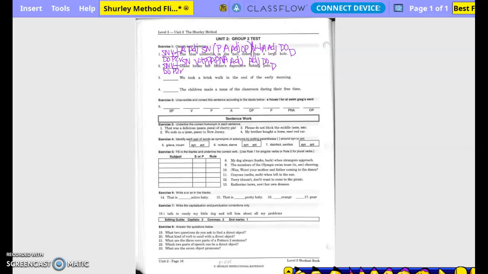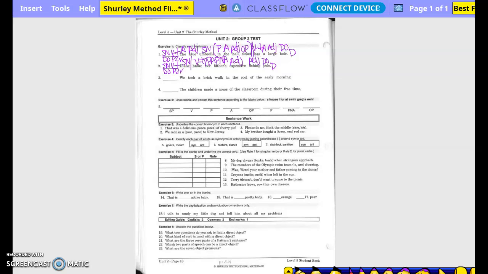Go back to the verb. Divide the complete subject from the complete predicate between Diane and broke. Is there an adverb exception? No, because we don't have one. Is it in natural or inverted order? Natural. Okay. Number 3. We took a brisk walk in the cool of the early morning.